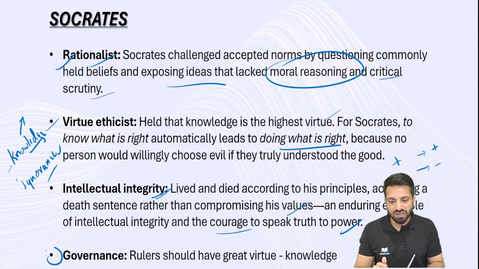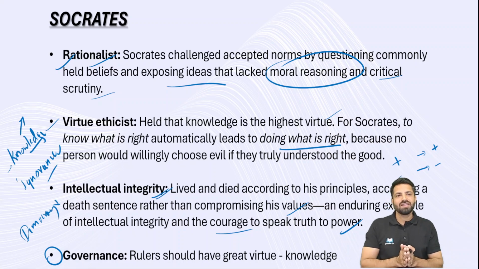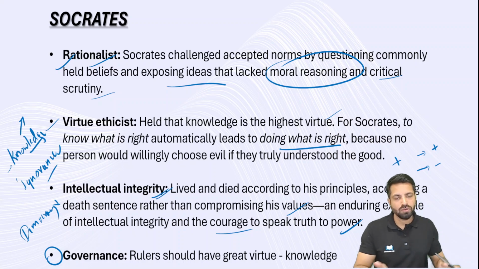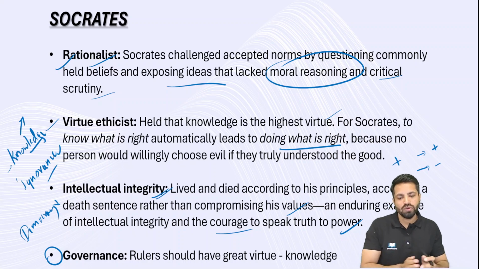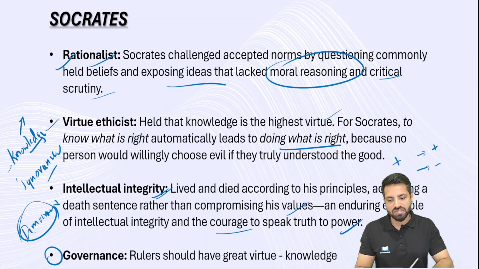And then the fourth one is with respect to governance. All these virtue ethicists were against democracy. Why? The reason is that Socrates, Plato, and Aristotle said that in a democracy people can be manipulated. When you manipulate people, you can trigger some kind of negative emotions, and because of this manipulation, because of triggering all these unwanted emotions and confusions, eventually this is going to lead to tyranny. So democracy is going to lead to tyranny.